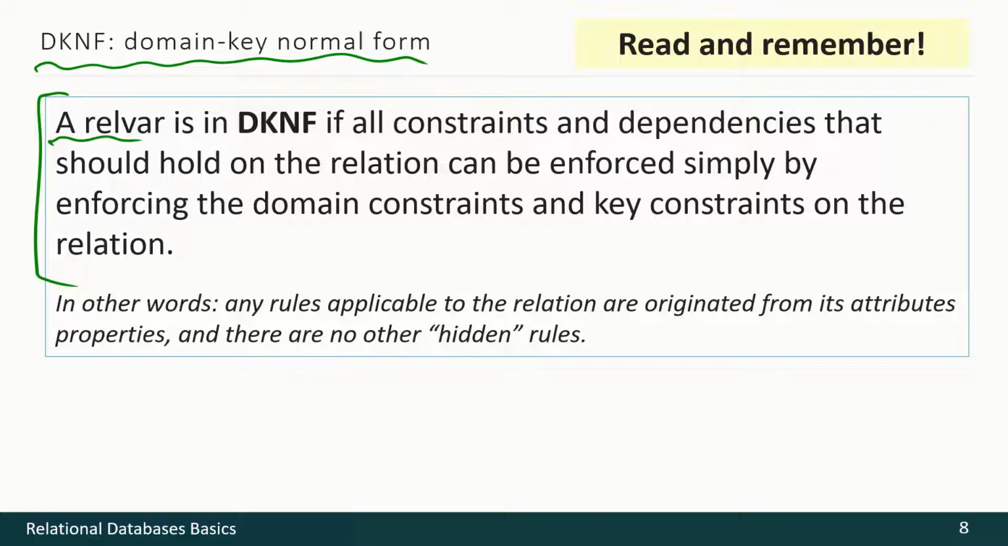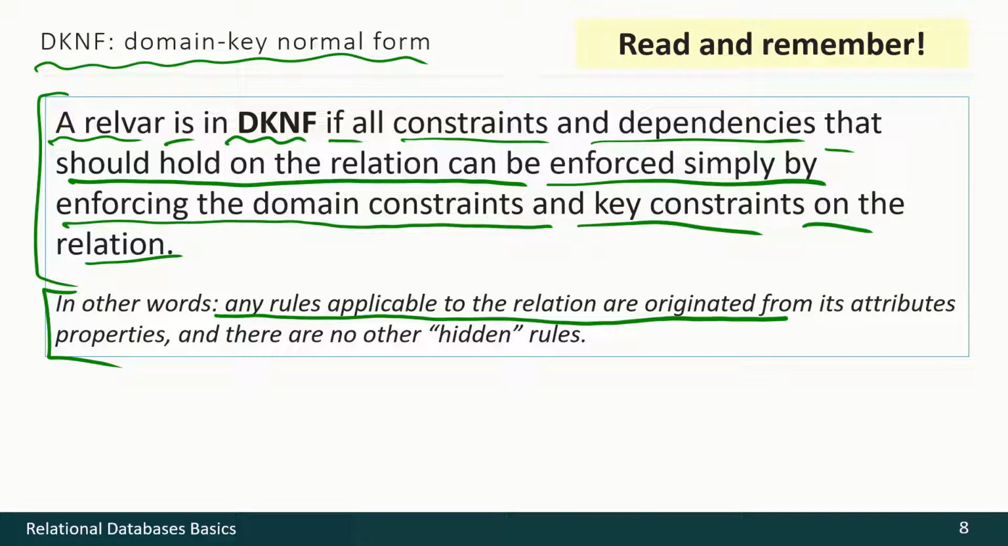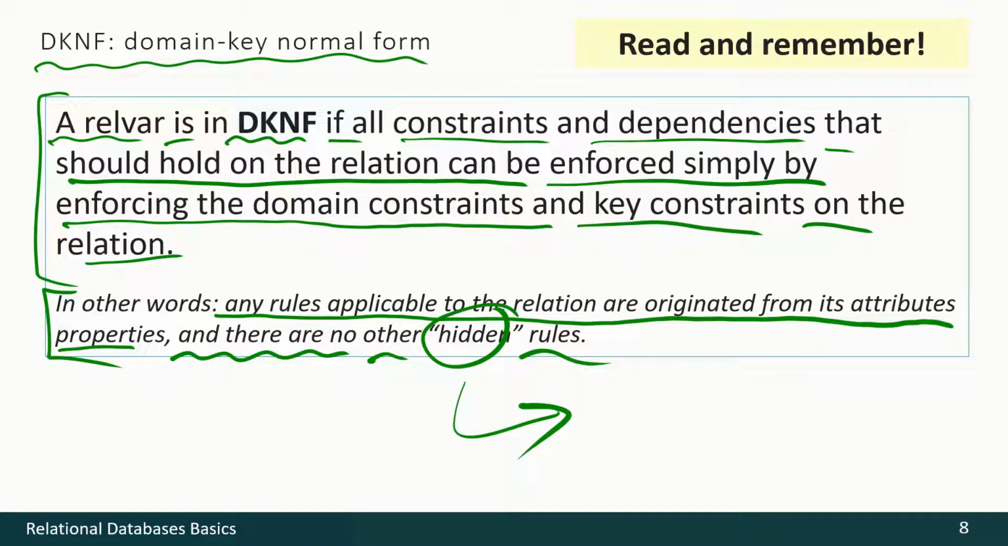The domain key normal form definition is rather simple. A relvar is in domain key normal form if all constraints and dependencies that should hold on the relation can be enforced simply by enforcing the domain constraints and key constraints on the relation. In other words, any rules applicable to the relation originate from its attribute properties, and there are no other hidden rules.